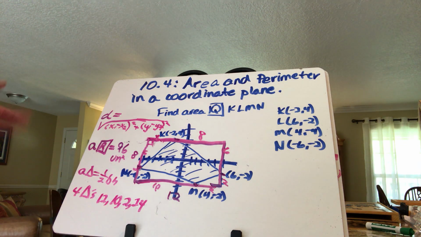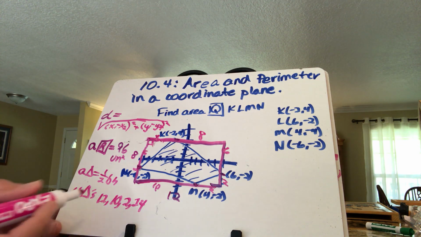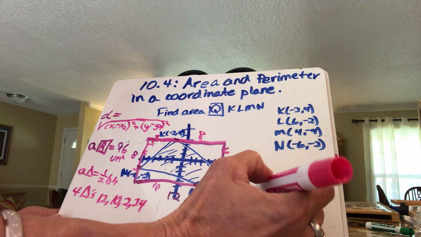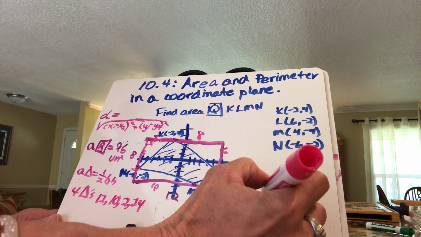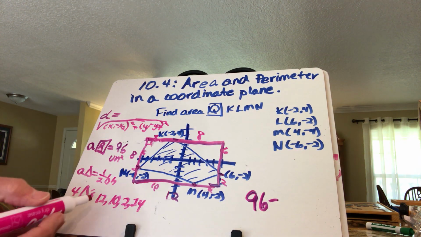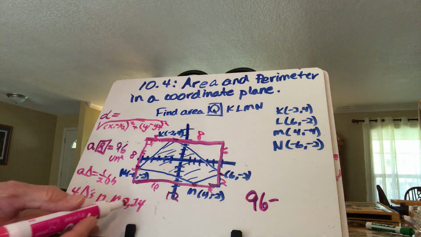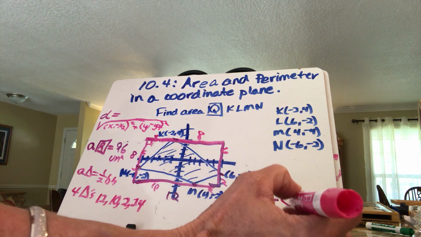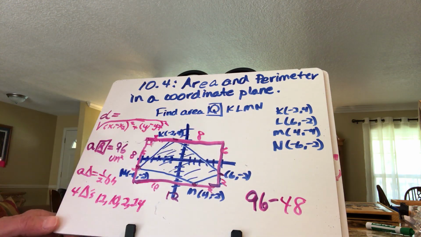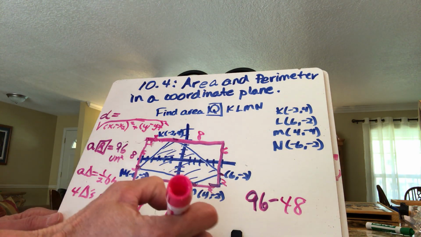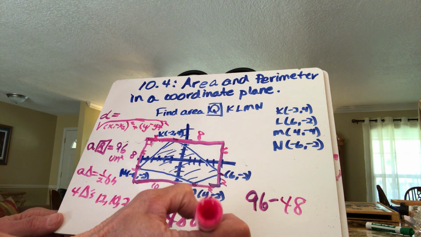And now you can imagine we're almost done with the problem, because at this point then we're simply going to say we're going to take the whole area of 96 square units and subtract the 22, 24 plus 24, the 48 square units for the triangles. So my answer would be 48 square units.